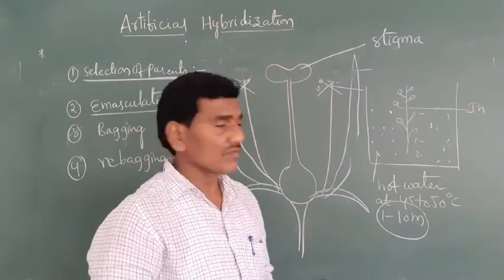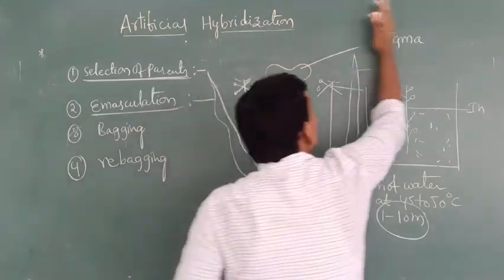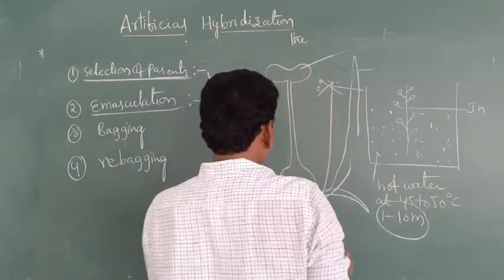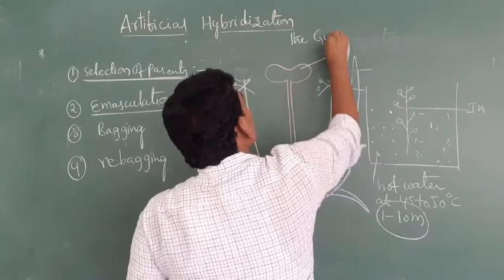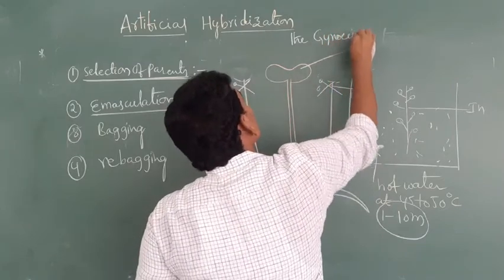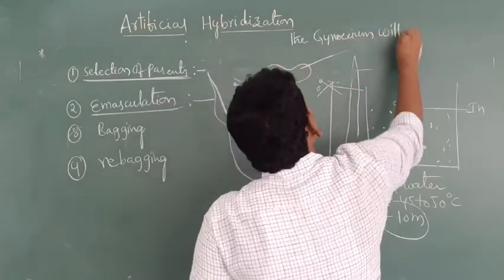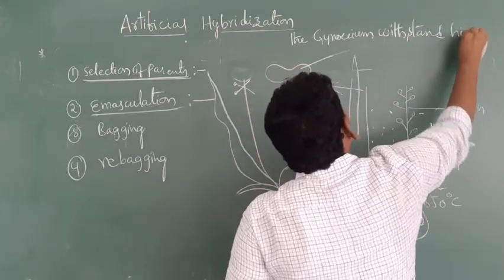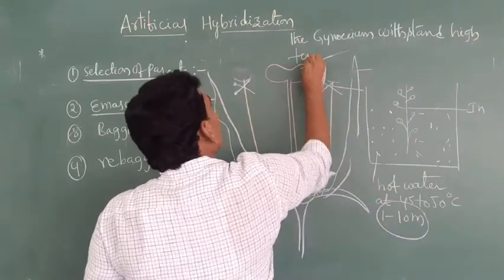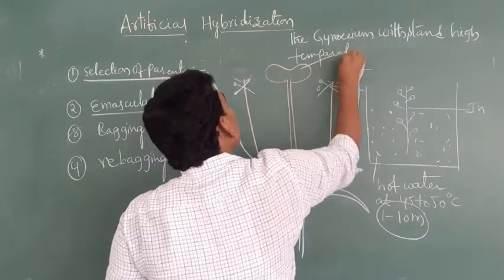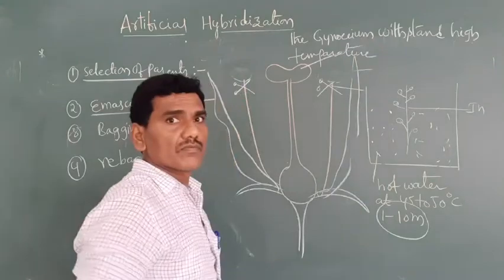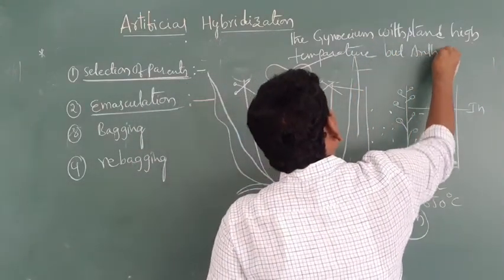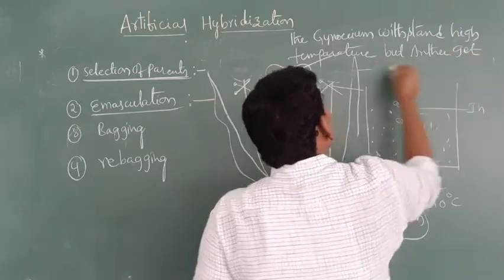During that time, the gynoecium withstands the high temperature, but the anthers get killed.